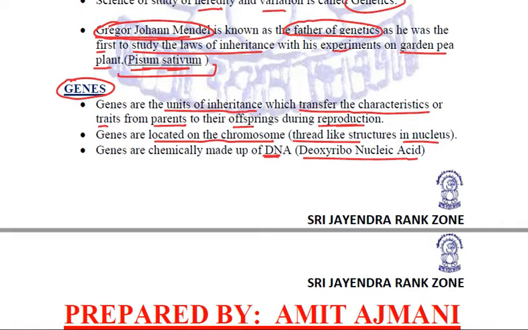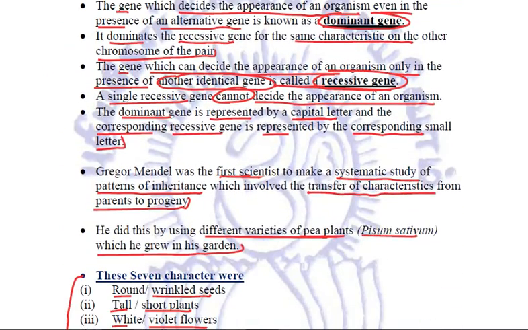He studied the laws of inheritance, and his experiments were done on the garden pea plant. Biological name of garden pea plant, Pisum sativum. We talked about genes, units of inheritance containing DNA located on the chromosomes, thread-like structures in the nucleus of the cell, and these genes are actually the carriers of all the genetic material from one generation to another. Then we talked about the dominant as well as the recessive genes, how to represent them.